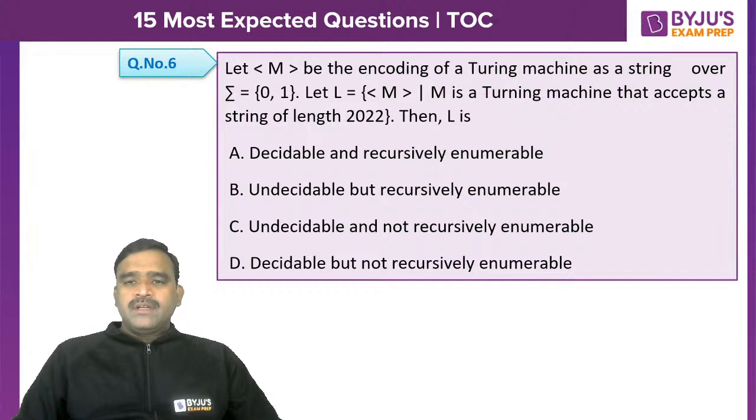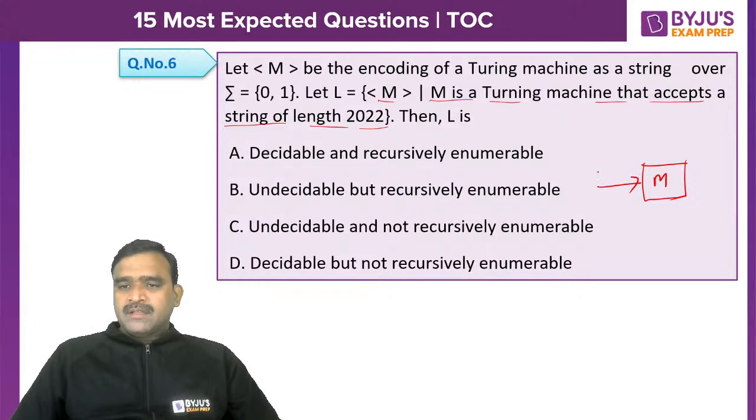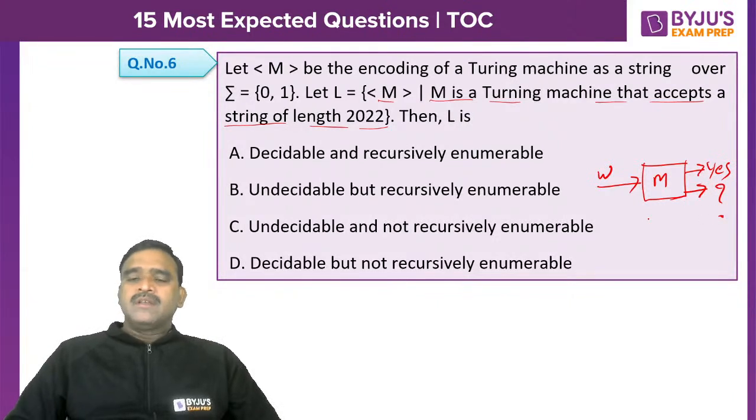Let M be the encoding of a Turing machine as a string over {0, 1}, and L = {M | M is a Turing machine that accepts a string of length 2022}. Whether the Turing machine is accepting or not accepting, we cannot always say, because the Turing machine may loop. Sometimes it may halt, sometimes it may loop. If we cannot say exactly yes or no, accepted or not accepted, then it is undecidable.